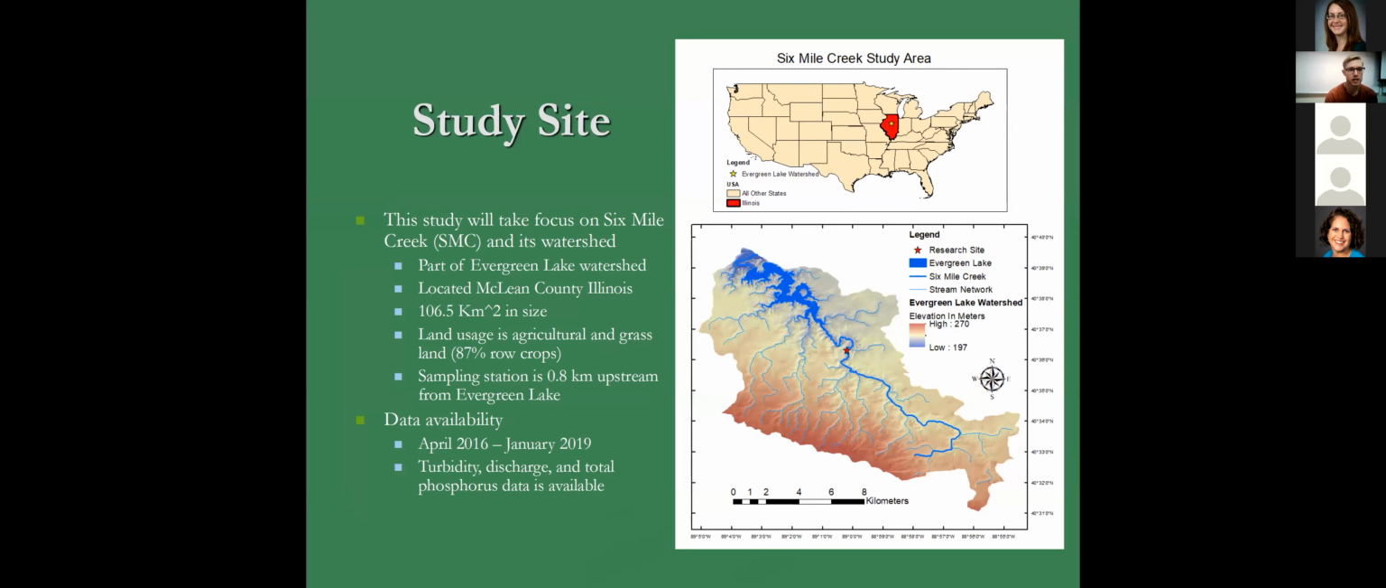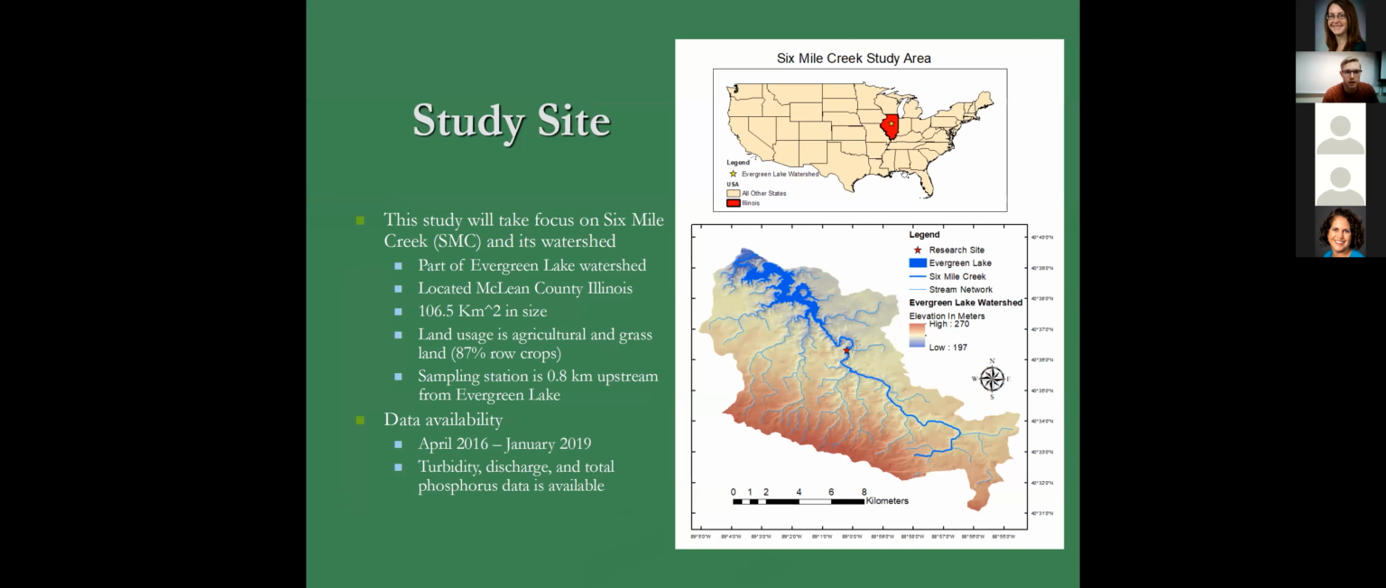So this study focused on 6 Mile Creek and its watershed. This is part of the Evergreen Lake watershed located in McLean County, Illinois. This watershed is 106.5 square kilometers in size, and the land use is predominantly agriculture, with 87% of the watershed being dominated by row crops.